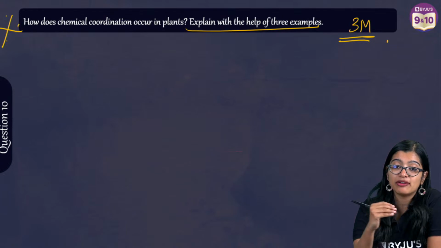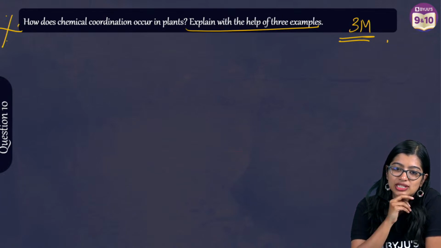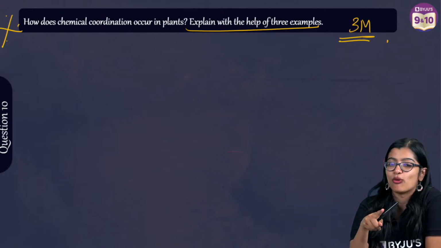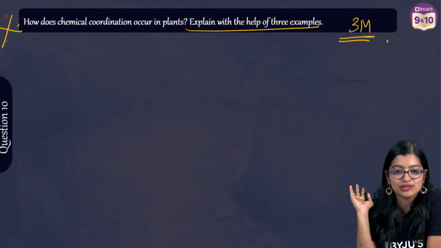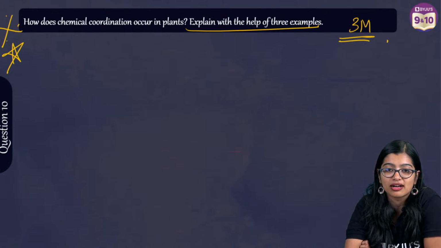You have to explain with 3 examples. Bonu Khan, Janu is not here, but I am here to teach you control and coordination, so stay focused. Ma'am, this came in my pre-board. Exactly. Chances of this question are very high. That's why I put a star mark. I've put my important mark.